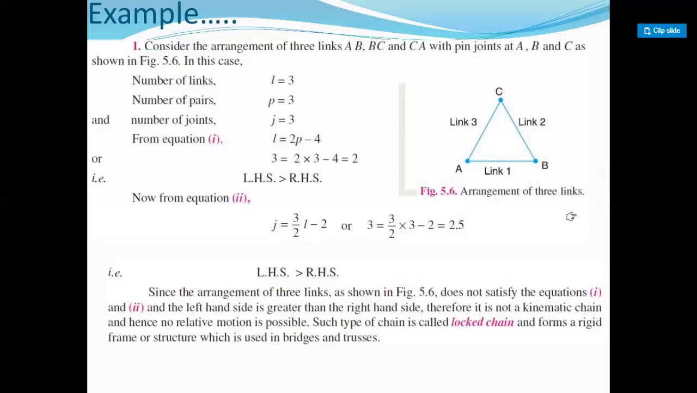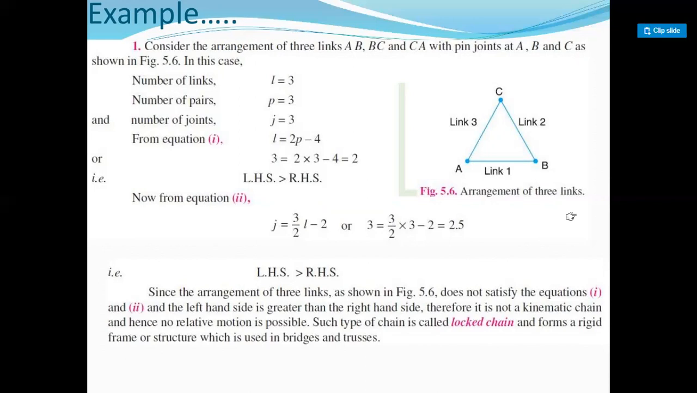The example of finding whether the chain is constrained, unconstrained, or a locked chain. Consider the arrangement of links AB, BC, and CA as a triangle, right? That means three links are used to construct a mechanism. There are three links, three joints, and three pairs. The first pair is 1 to 3, the second pair 3 to 2, and the third pair 2 to 1. Three joints A, B, C, and three links 1, 2, 3.